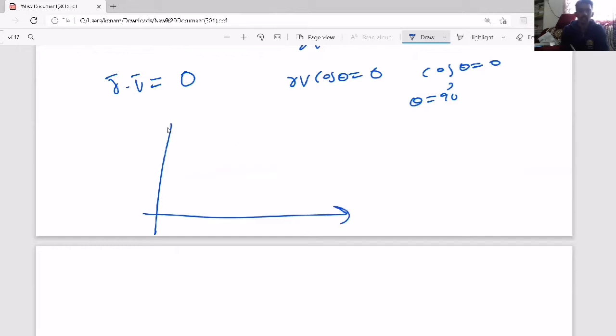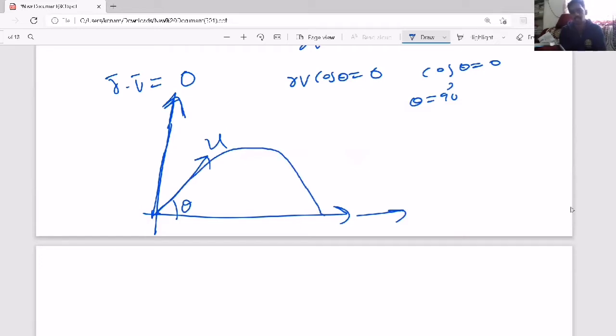And next, when you consider motion in a plane, the next important thing is projectile motion. So projectile motion means, in a simple manner, let's say this is horizontal, the ground, and this is a vertical line perpendicular to ground. Now you throw the body at an angle theta with the horizontal at a speed u, then it will go up and come down like this. And this kind of path, we call it a parabolic path. And this motion, we call it projectile motion.